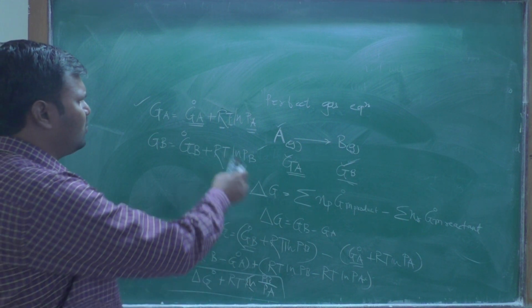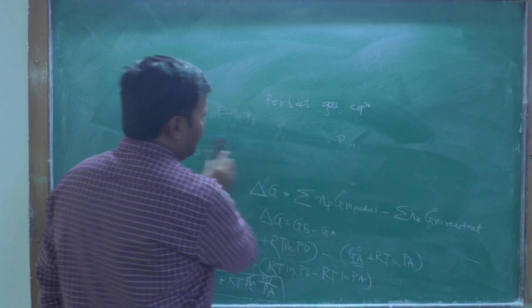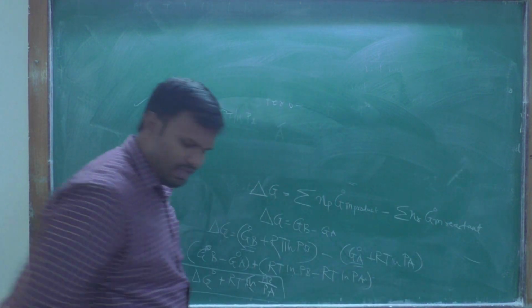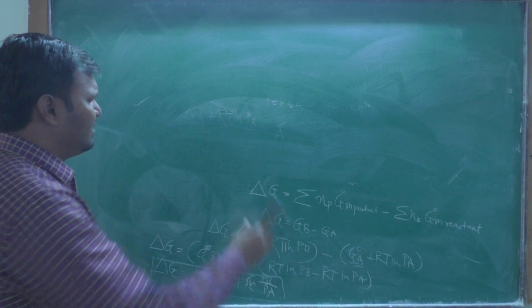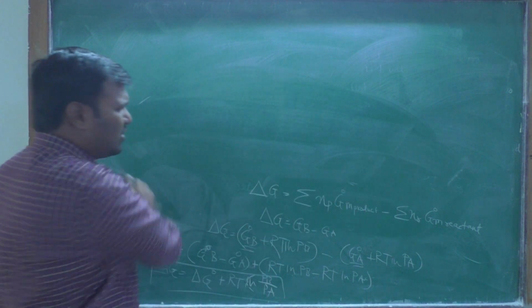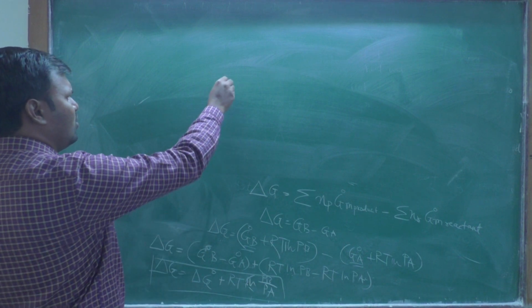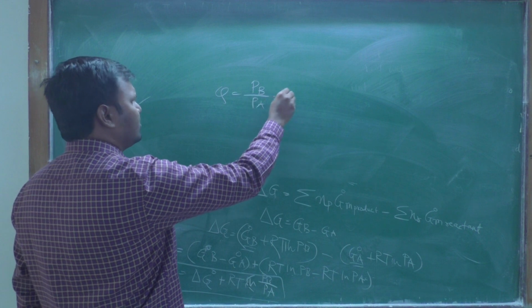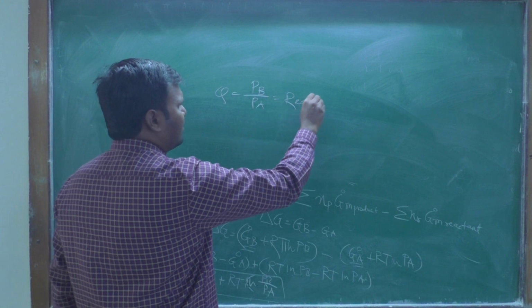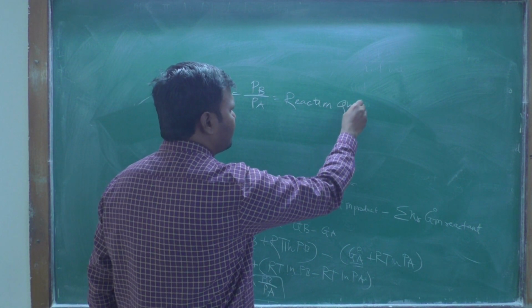In this equation, the quantity Pb upon Pa is nothing but the reaction quotient. Therefore Q is equal to Pb upon Pa.